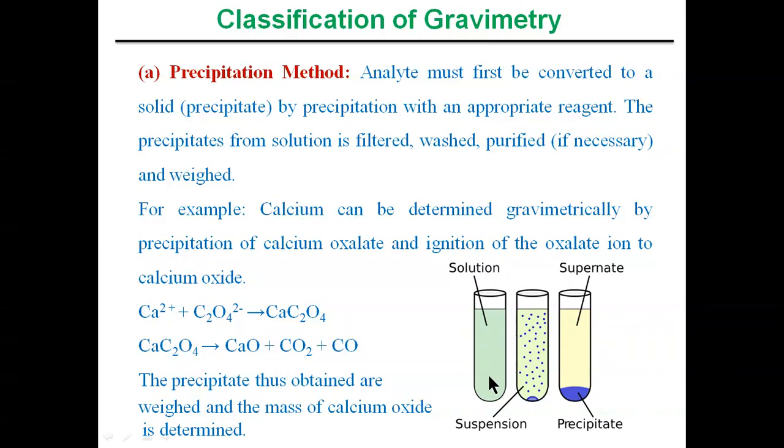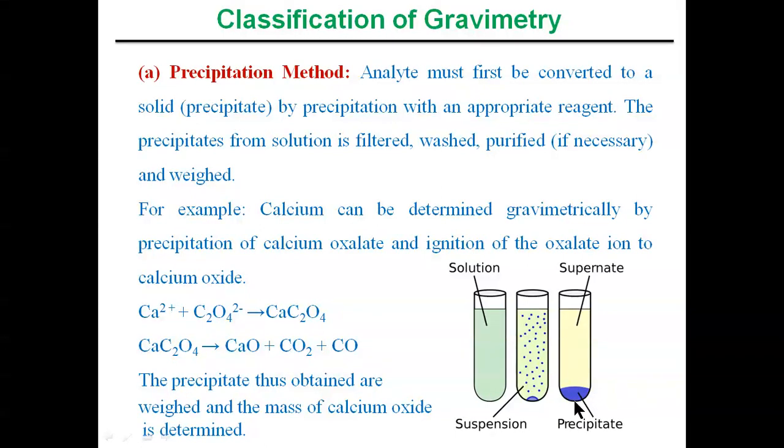Let's see the precipitation method. As we know, we have a solution which contains the analyte. The moment you add the reagent to this solution, the precipitating reagent precipitates all the analyte present in the solution. First it becomes a suspension and then it becomes a precipitate. Once we get a precipitate, it can be separated and weighed. We will see this step by step, systematically. In the precipitation method, the analyte must first be converted to a solid or precipitate.